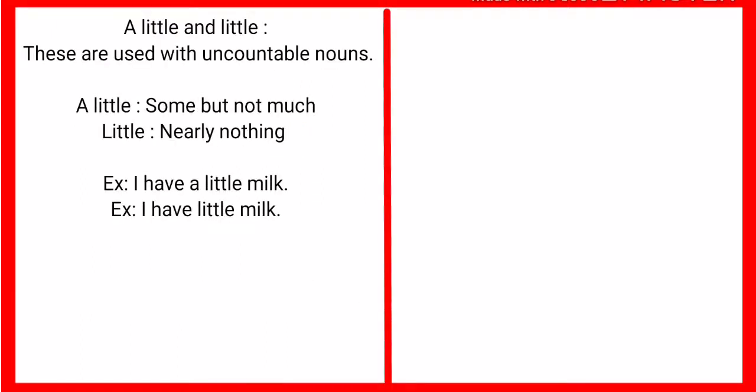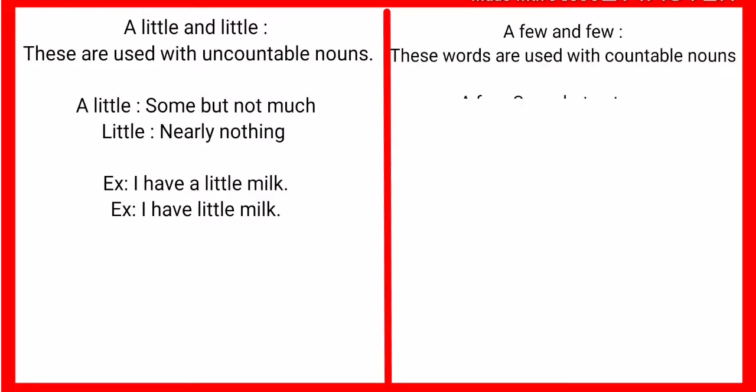A little and little. These are used with uncountable nouns. A little, that means some, but not much. Little, that means nearly nothing. Example: I have a little milk. That means I have some milk. I have little milk. That means nearly nothing.